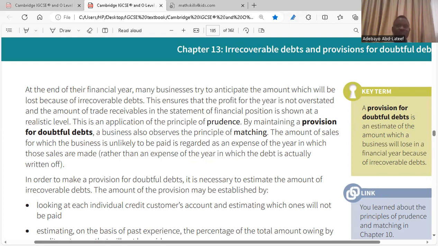That is matching. We call it matching concept. But if these sales that you sold, the income did not come, it becomes provision for doubtful debts, or it becomes irrecoverable debts. Yes or no? So you should match it with what? Expense. Yes, at that point in time, you are not going to overstate your profit. Is it clear? Yes.